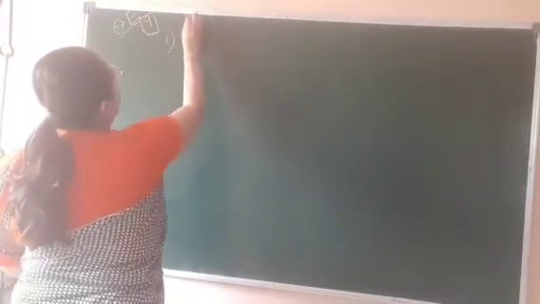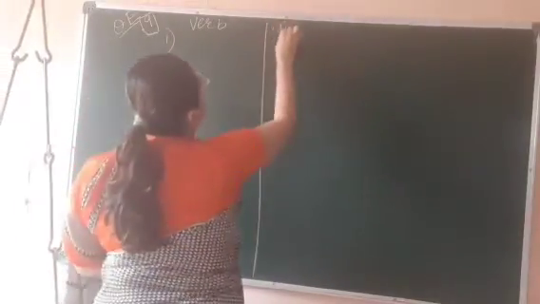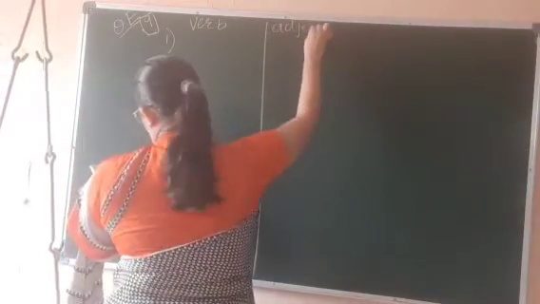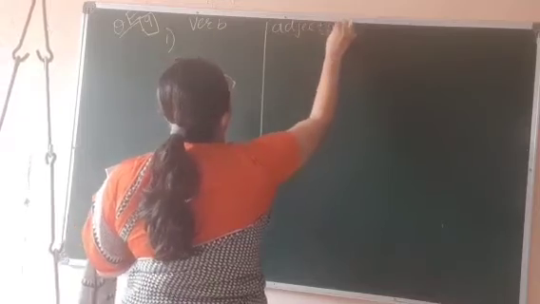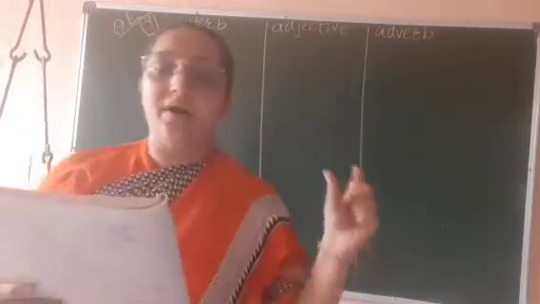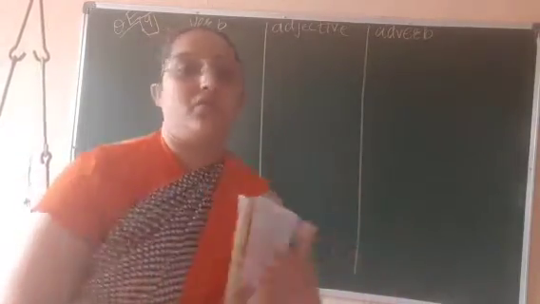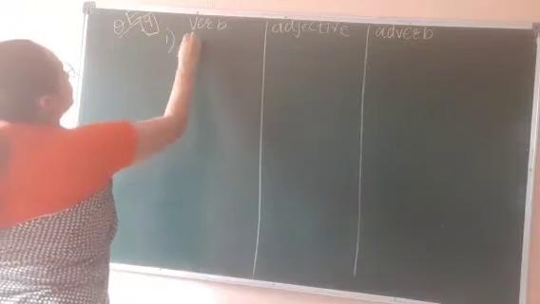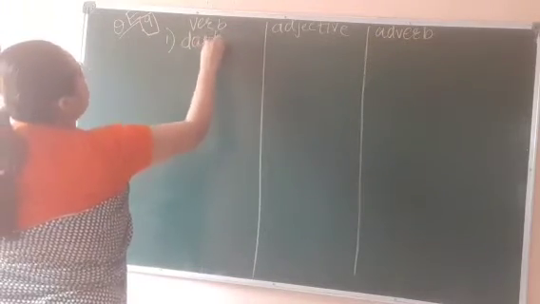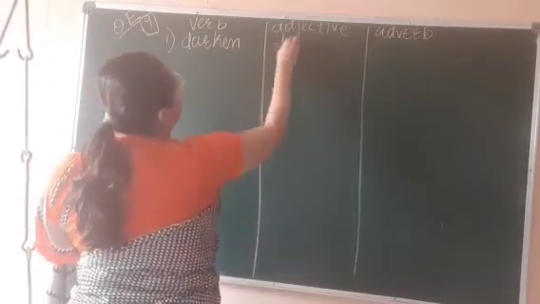We will form a table first. Verb, adjective and abstract noun. Right? So first we'll see the bracket. The first word in the bracket is dark. So verb of dark will be darken. Right? Now adjective will be dark as it is, right?